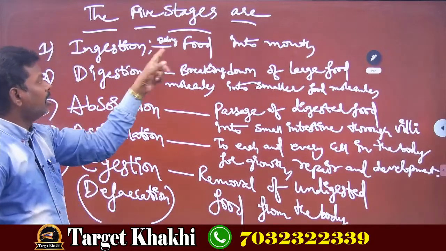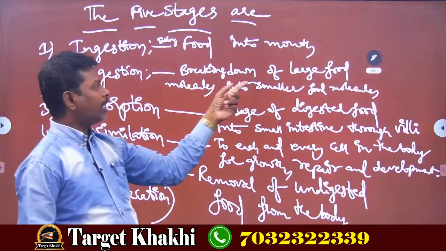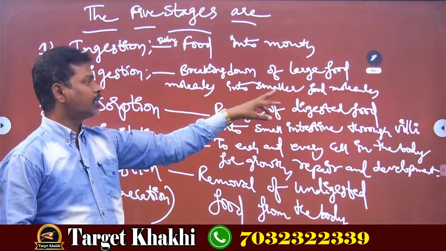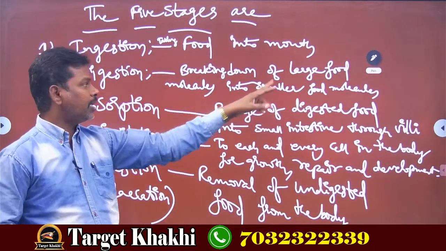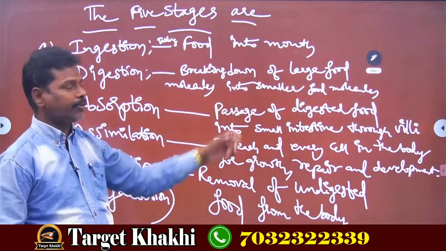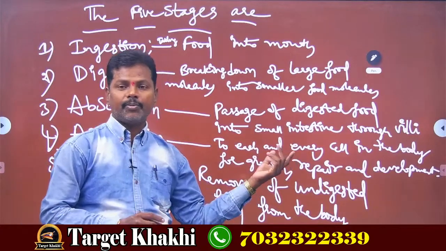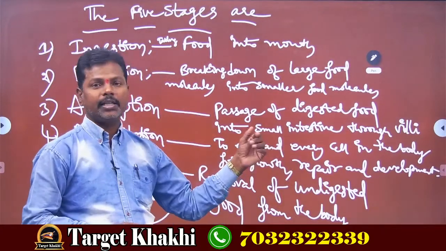They are ingestion. Ingestion is nothing but taking food into the mouth. Next, digestion, breaking down of large food molecules into smaller food molecules, meaning insoluble food molecules into soluble form. Next, absorption, the passage of digested food molecules into the small intestine through villi.